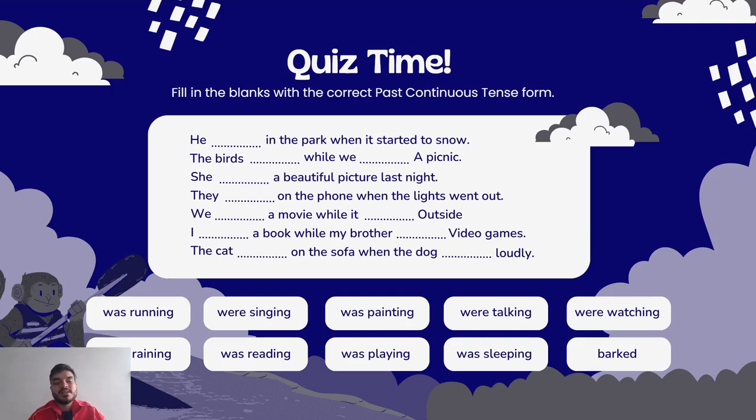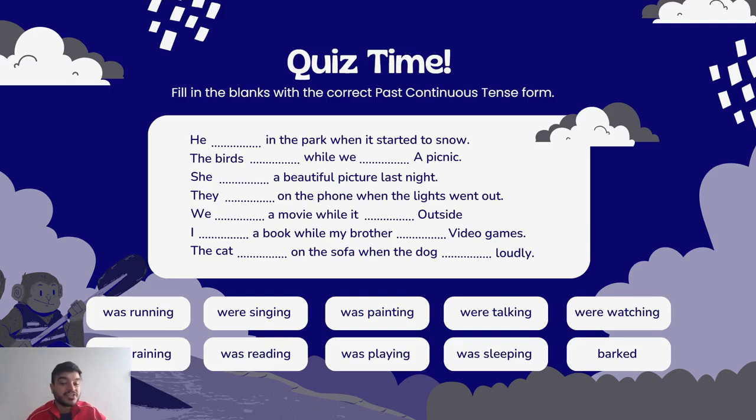The second one says, "The birds, blank, while we, blank, a picnic." The birds, what do birds do? They sing.